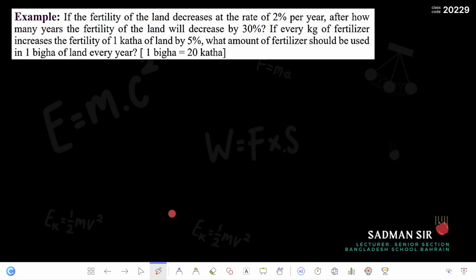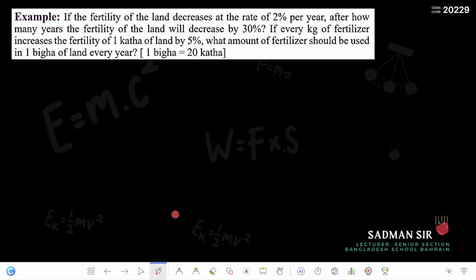But if you use a land for the first time, it will give you maybe very good produce because the fertility is good. But next year when you come and do some production again, what will happen? Will you get the same fertility? No, we know that if you overuse it, if you use it over and over again, then the fertility will go down, and that will impact your produce.